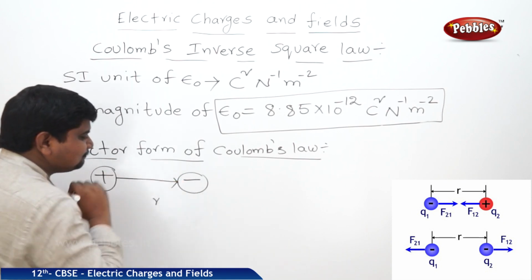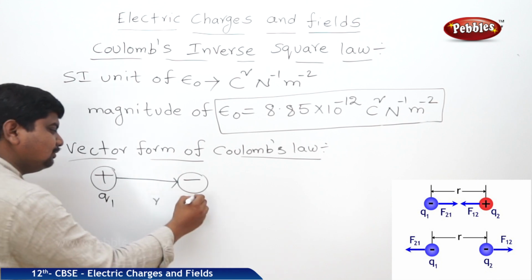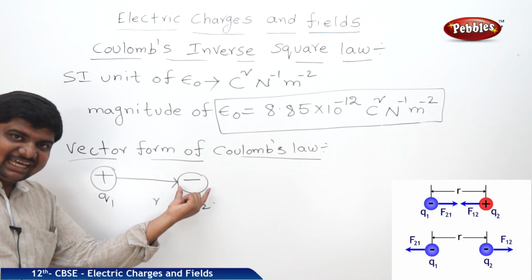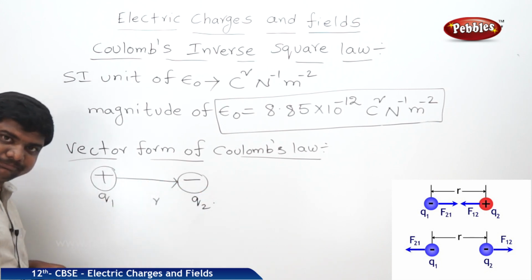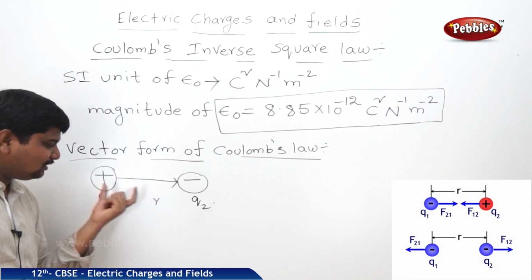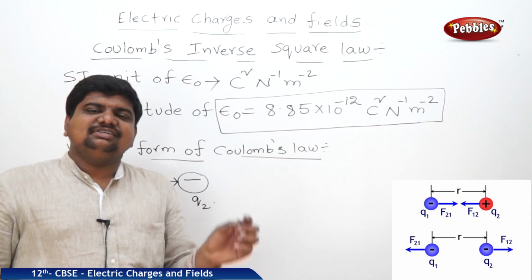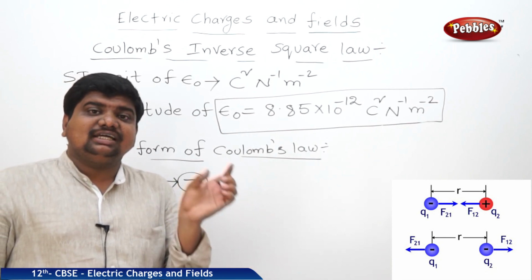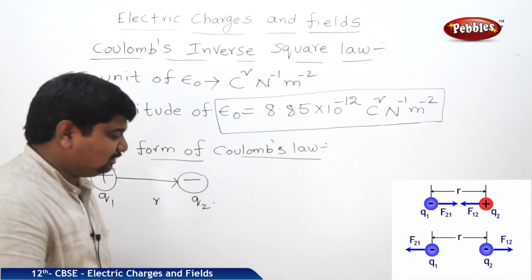Like this. Let us say this is Q1, Q2. Here, the second charge is experiencing the force of attraction due to the first charge. Initially in Coulomb's law, we said that F is equal to K Q1 Q2 by r square. But in vector form, we should mention the direction of the force, the direction of measurement of the charge also. It will be like this.